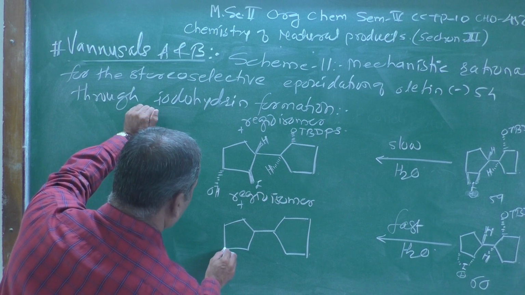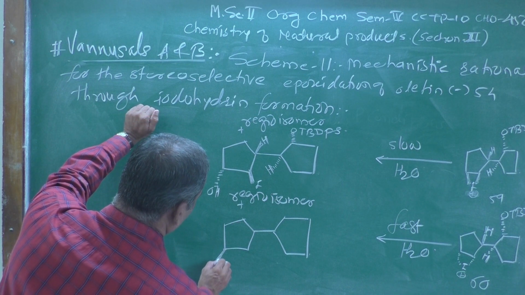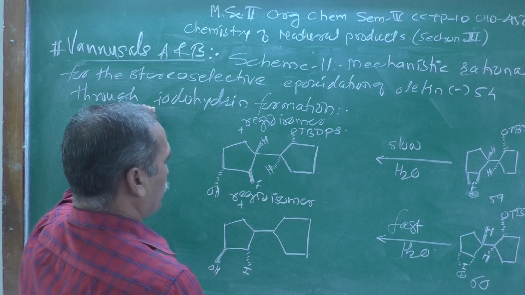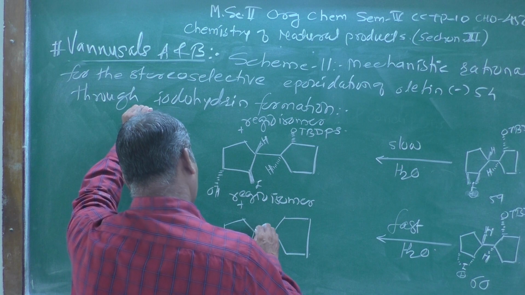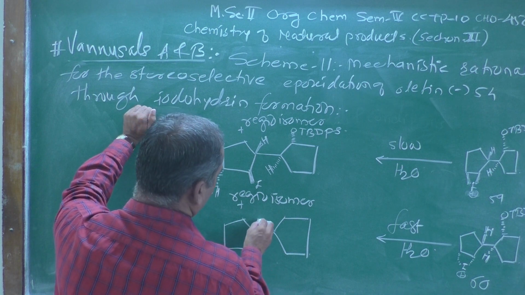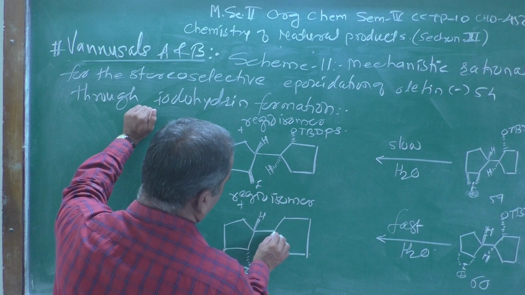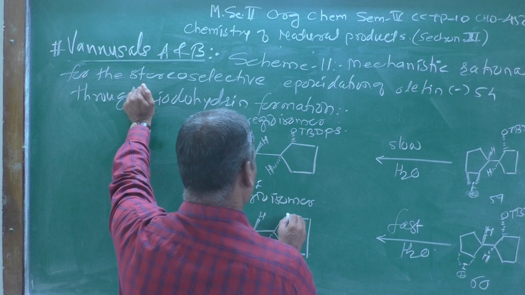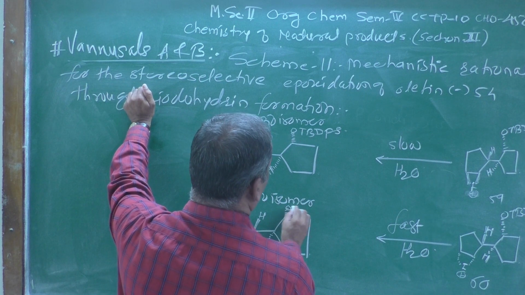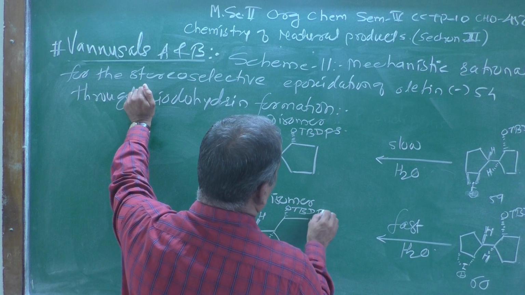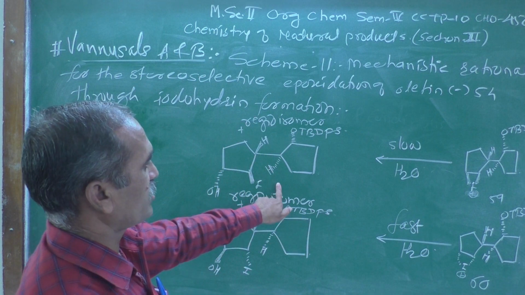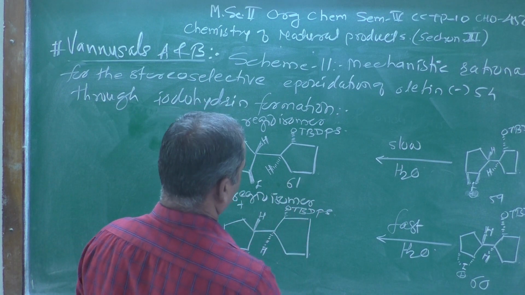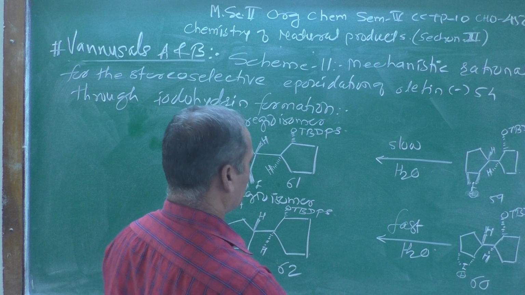Now, here the hydroxy group should be above the plane and the iodine should be below the plane. The remaining structure, the other part of the organic compound, remains as it is, TBDPS. Now, this is the structure number, we can call it 61 and this one should be 62.